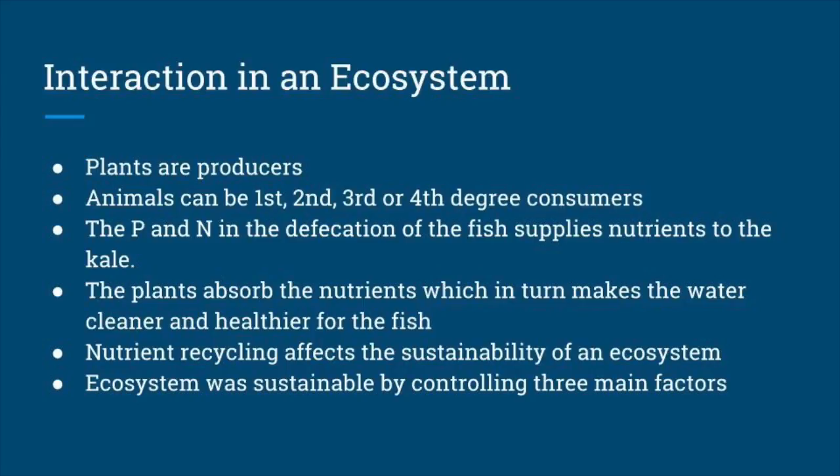Nutrient recycling is important because it affects the sustainability of an ecosystem. We wanted to make sure that we could create an ecosystem that was sustainable by controlling some crucial factors. These include nutrient availability, detoxification of waste, and energy availability. The nutrient availability is apparent through the nutrients that is recycled in our food chain, and the detoxification of waste is modeled by the excretion of the fish. In an ideal ecosystem, the energy is always available from the sun and is not recycled. This is modeled by our light source, which provides constant energy.